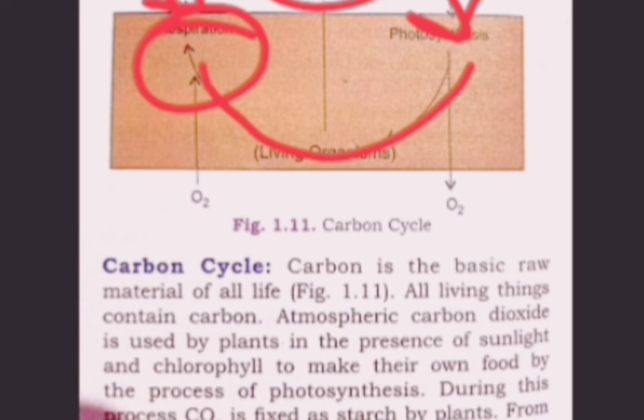So we can say that carbon dioxide is very important, because during the process of photosynthesis, carbon dioxide is taken from the atmosphere and converted into oxygen, and then again animals or human beings take that oxygen and convert it into carbon